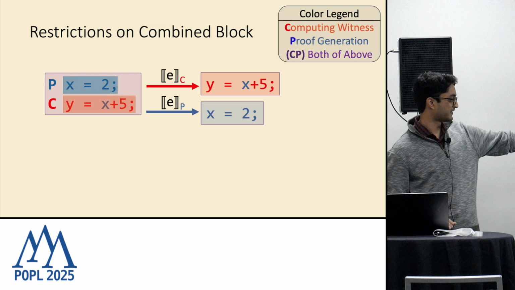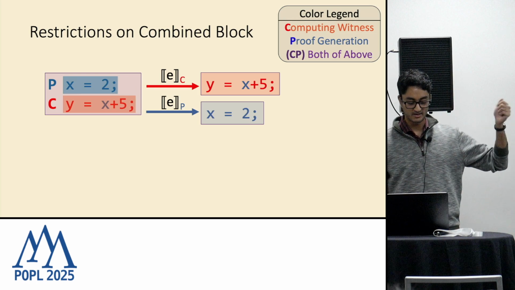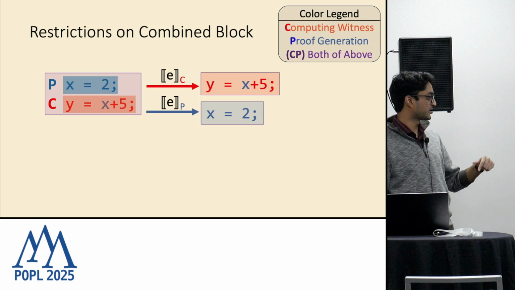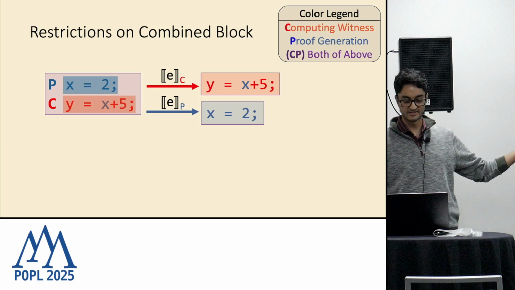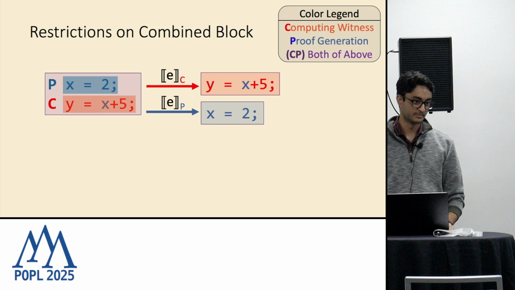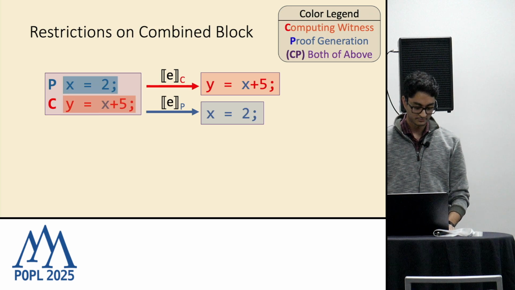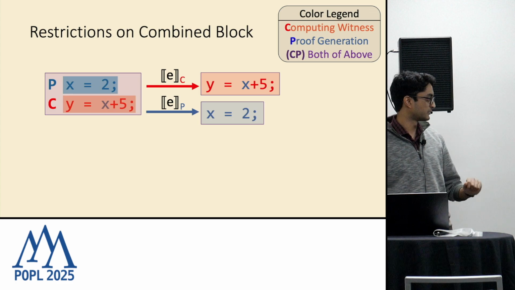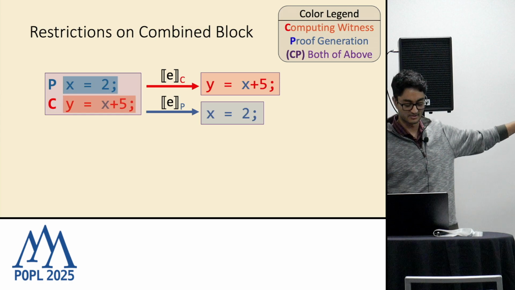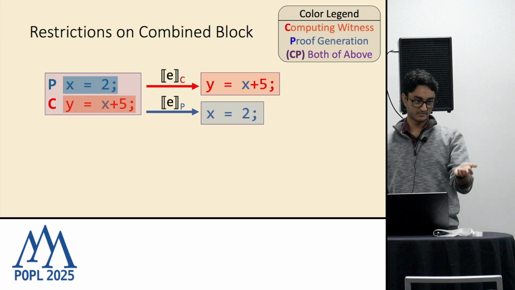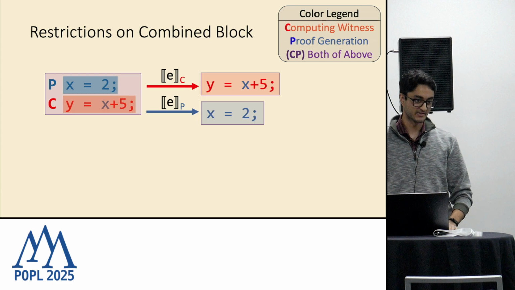For example, if we're defining y to be x plus 5, in this case I don't know exactly what that would be, but we could say this variable y also needs to be accessible at p. Inferring it in the way that you just mentioned, I think that would be possible. So in that case, the block y equal to x plus 5 would get both p and c labels, right? Well, if we were to automatically infer it, in this particular restricted example it would just say it has to have p. But depending on how it's used later, it might also say it has to have the label c as well.